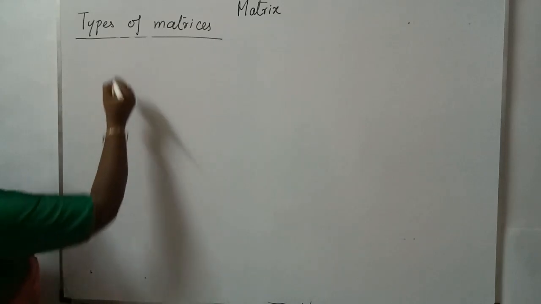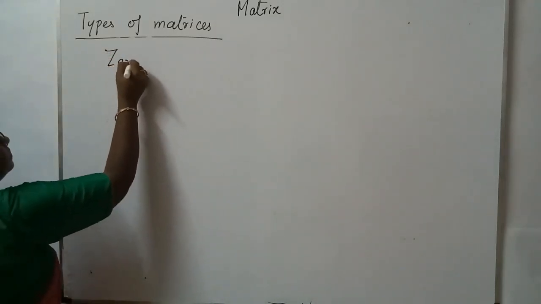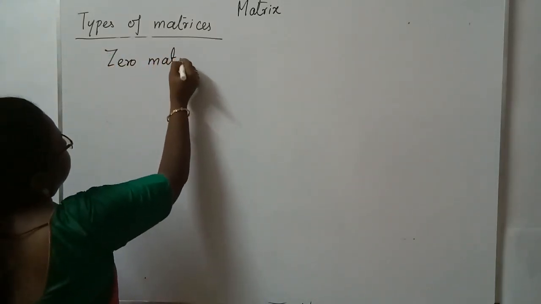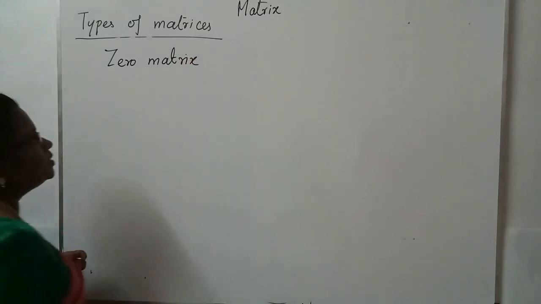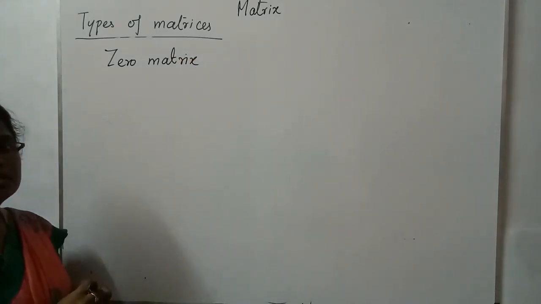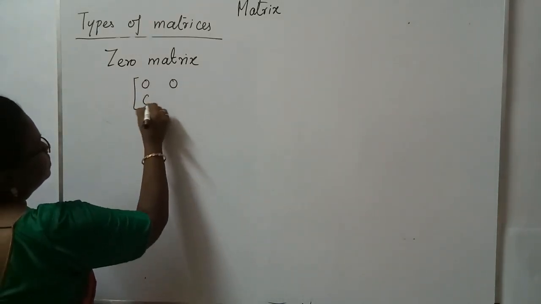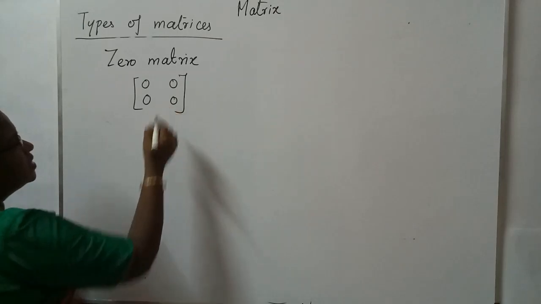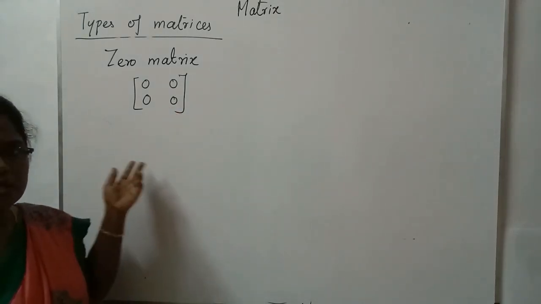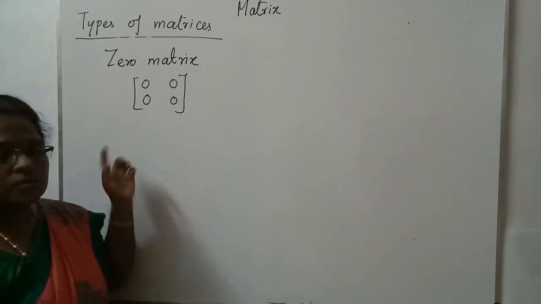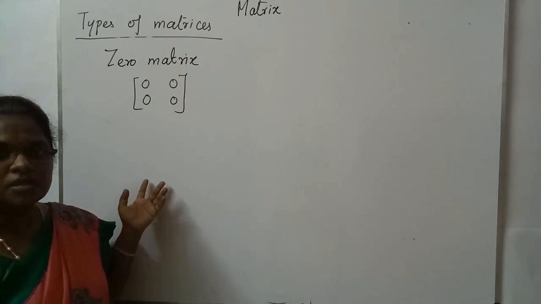See, zero matrix. It will have all the elements 0. See, this is a 2 cross 2 matrix. All the elements, row wise as well as column wise, everything is 0.